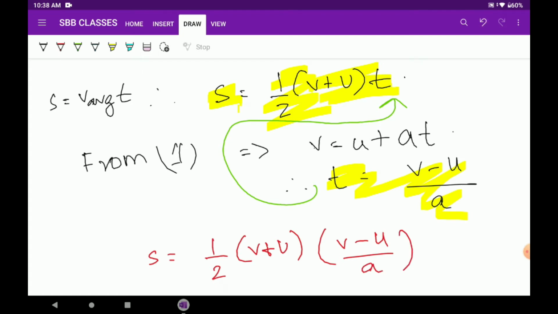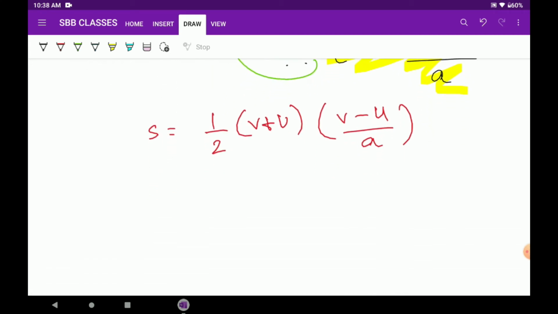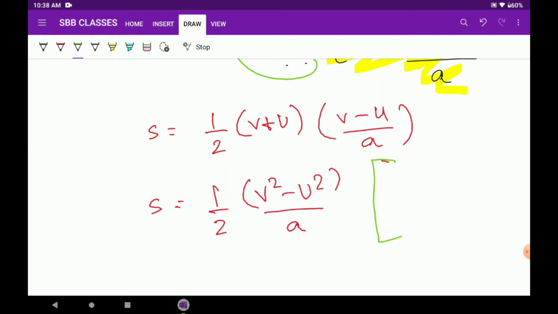Isn't it so? This is T. So now remember the basic of algebra which you are taught. Half V square minus U square divided by A. Let me write the terms in between, since A square minus B square equals to A plus B multiplied by A minus B. This is a very basic thing.